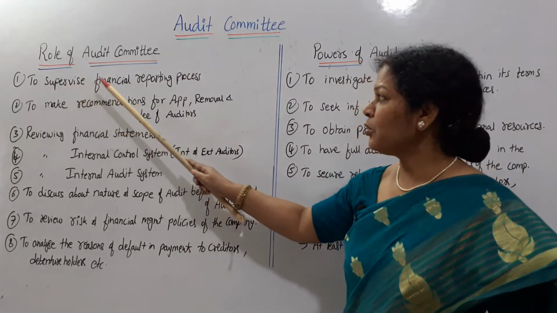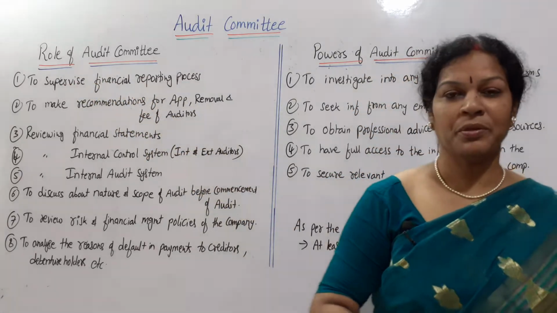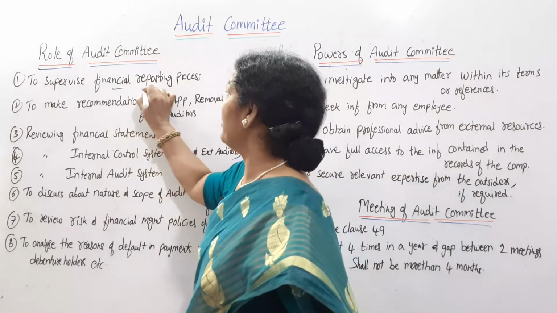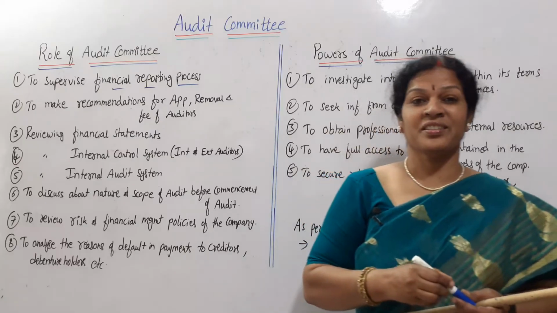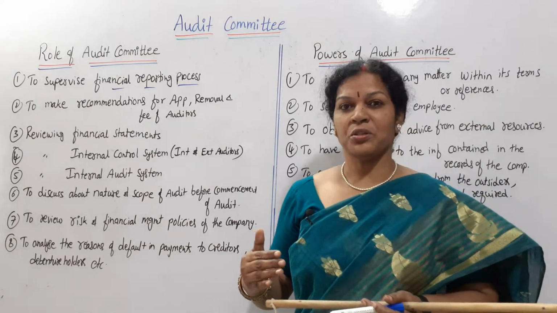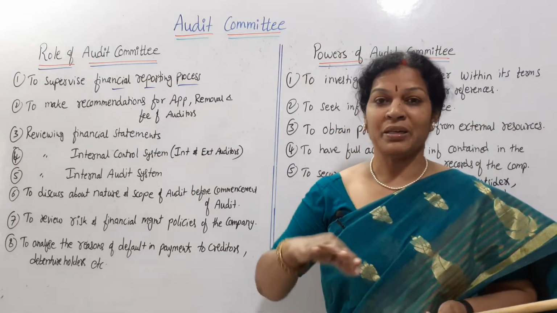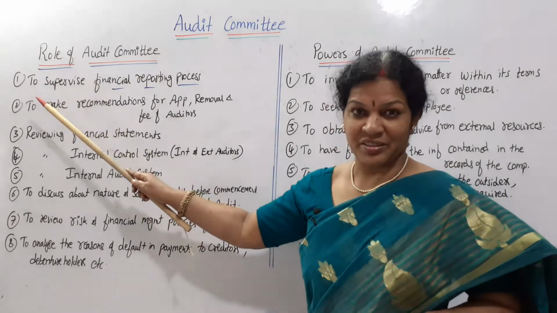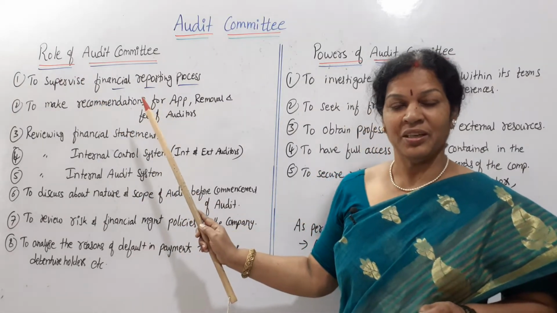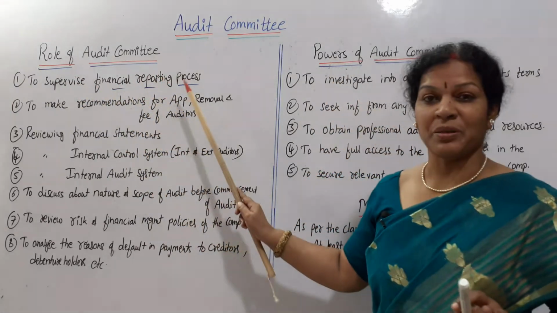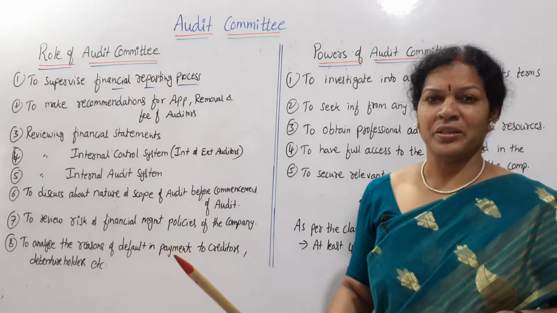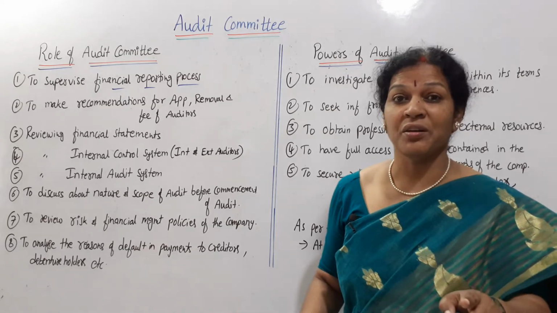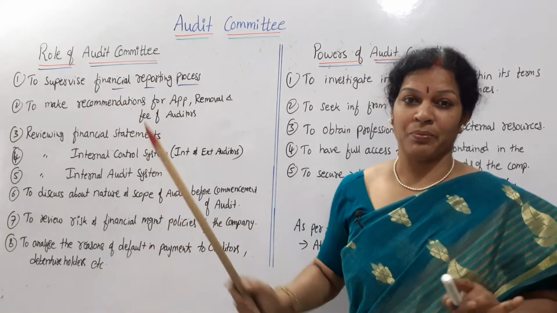First thing is to supervise the financial reporting process. Financial reporting, how they have to do the reporting, and supervising the auditors. Auditors have done their duty throughout the year, but at the end of the year they have to prepare the report. For that they are going to supervise the auditors. Any kind of issue, help, suggestion, or information required by the auditor, this committee is going to be helpful.